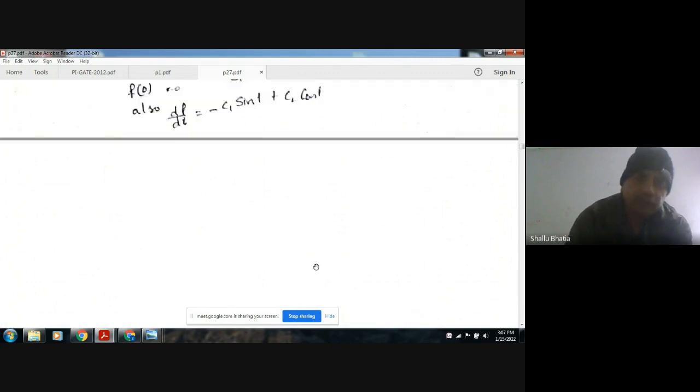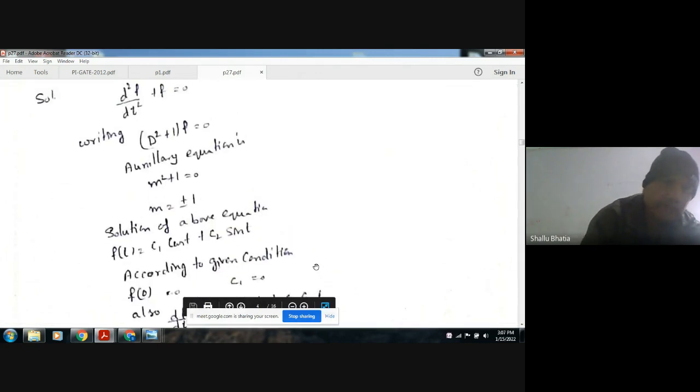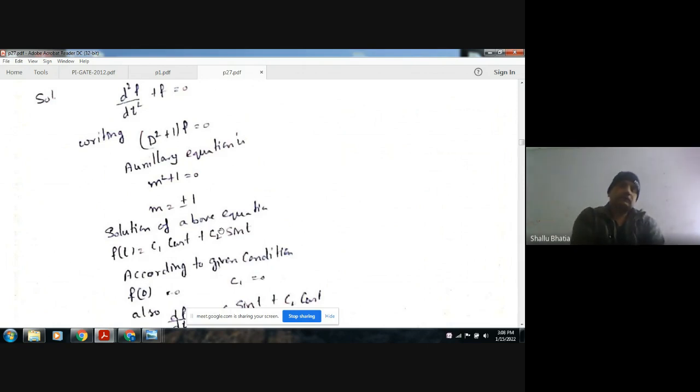This differential equation can also be solved by taking f of t equal to C1 e to the power m1 x plus C2 e to the power m2 x, where m1 and m2 are 1 and minus 1. Then we can apply the formula of e to the power x and e to the power minus x, or we can put the boundary conditions and apply the formula for finding the Laplace transform.